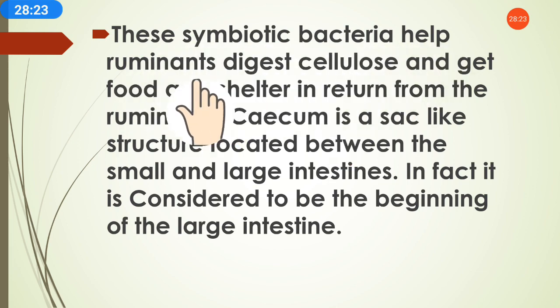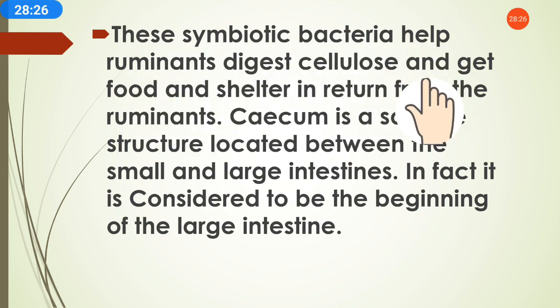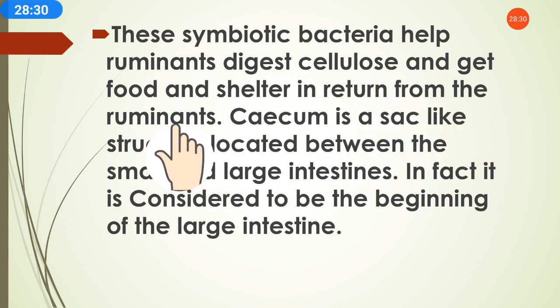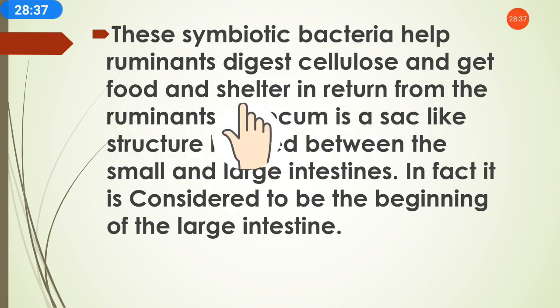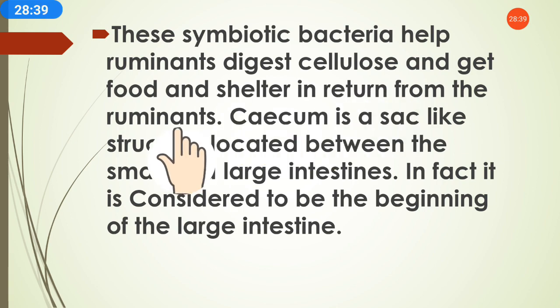These symbiotic bacteria help ruminants digest cellulose and get food and shelter in return from the ruminants. Means these bacteria help in digesting the cellulose, and after that they get food and shelter in return from the ruminants.